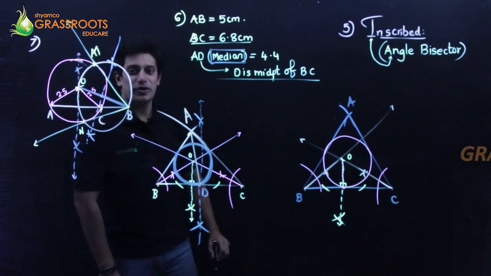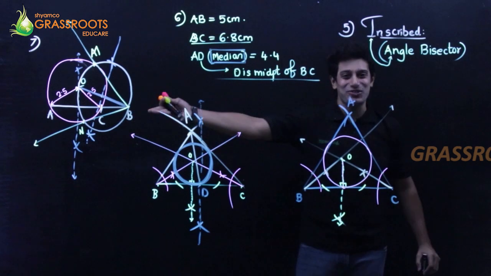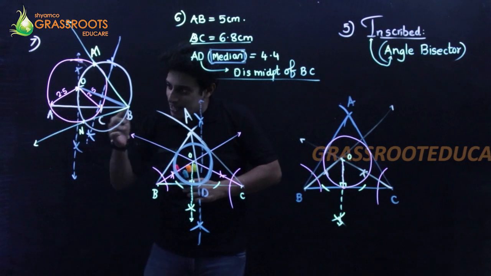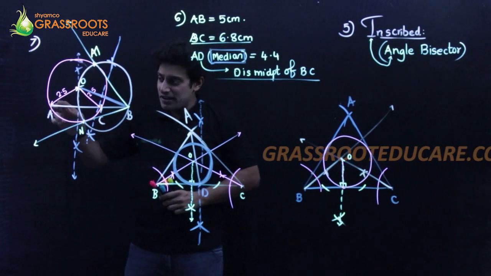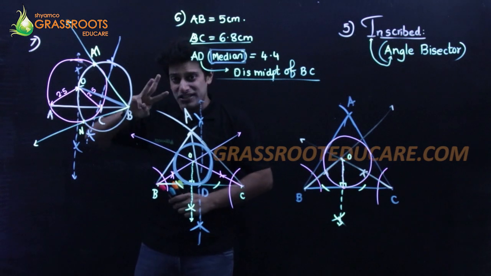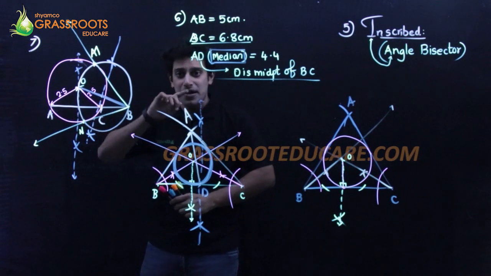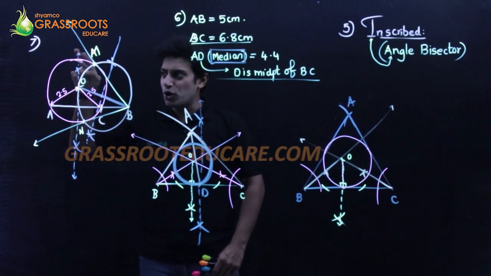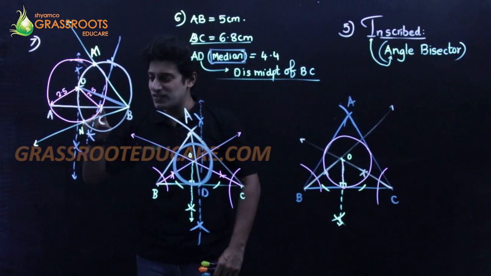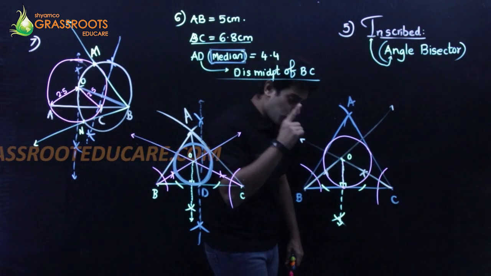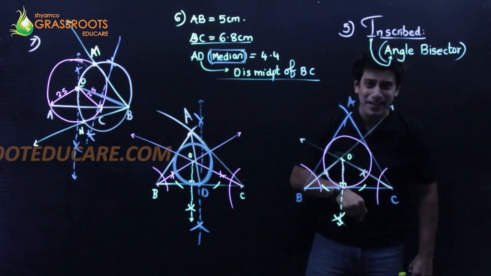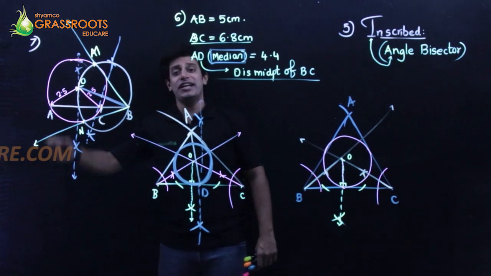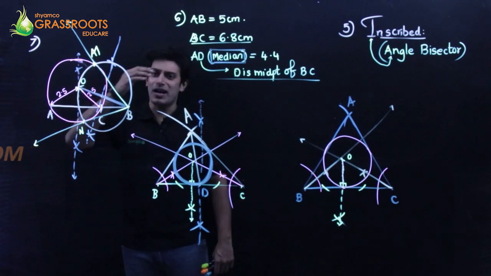Okay, so look at the complexity of the diagram. I'm repeating what I did. First, I drew a line AB 5 centimeter. Second, from A, I stretched 3 centimeter to C and cut an arc. Now, I have been given a condition. I need to draw a circle passing through C and A. That means A and C should lie on the circumference of the circle. Also, the radius of the circle should be 2.5.